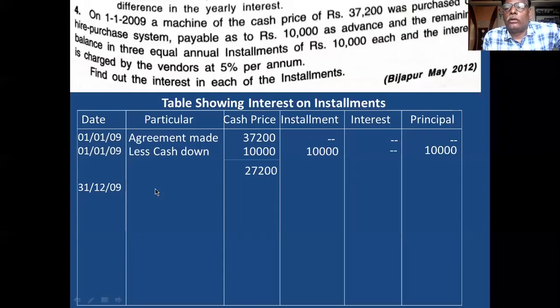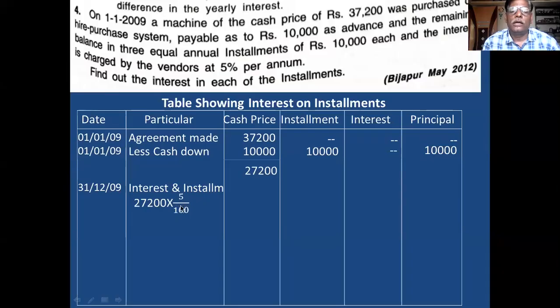You have to make a calculation of interest and installments. In this case, first you take interest and installment heading in the particulars. Interest and installment. What is the balance? 27,200 is your balance. 27,200 is the balance. On this balance, you calculate interest at 5%. Rate of interest is 5%. So you take 27,200 and calculate 5% on this as interest. And this interest you record in the interest column.